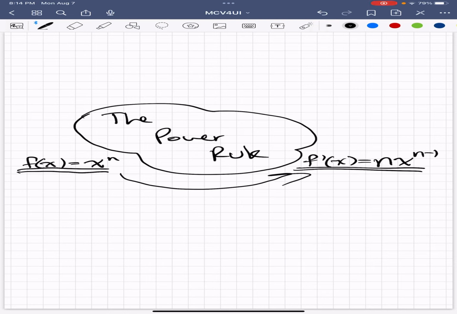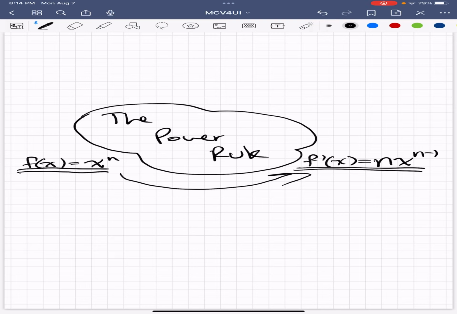Today we're going to be doing the power rule for derivatives. If you don't know what the power rule is, I'm going to teach you, and we're going to do several examples. After that you should be able to understand how to use the power rule to find the derivative, or the equation to the slope of the tangent. If you don't know what that means, please check out my last video, the derivative function.